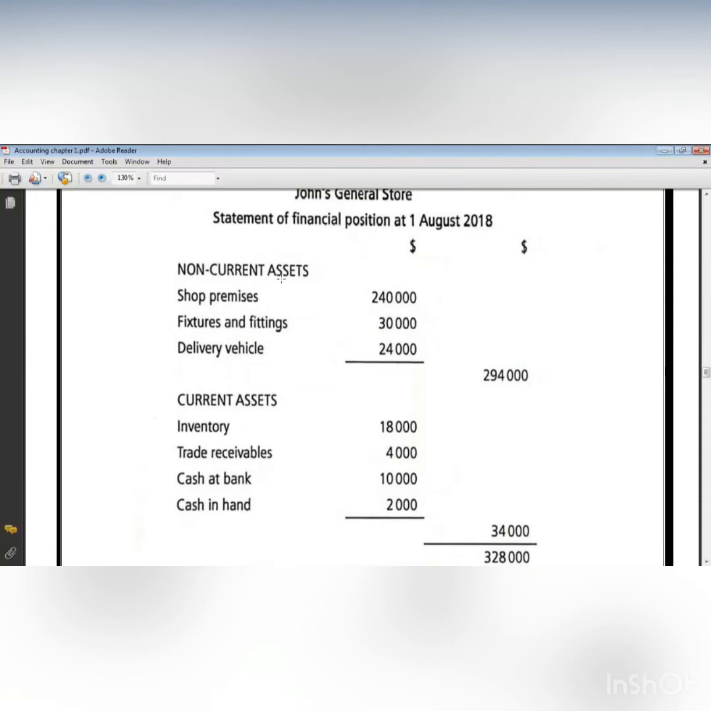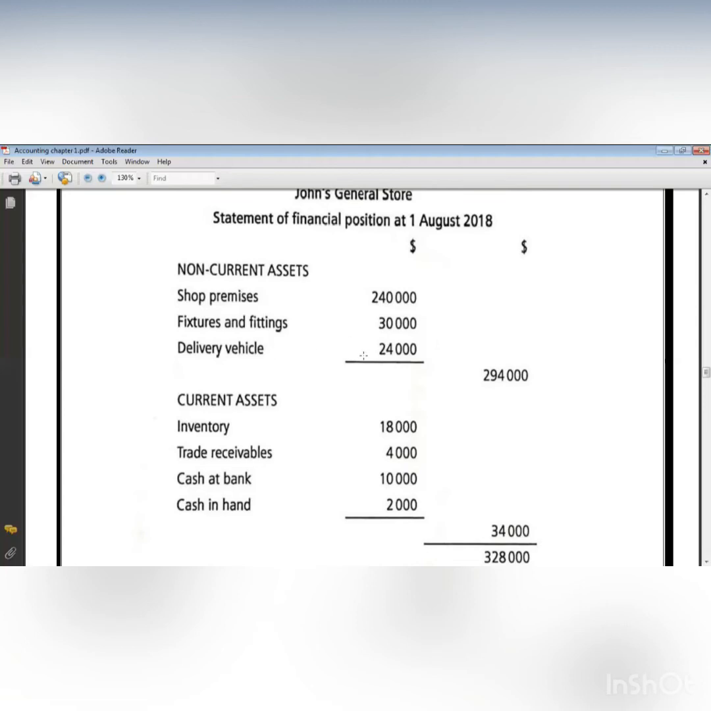But this time, I have 3 columns. The first column is for the name of the account, and another 2 columns. For what, those 2 columns? In the first column, you will write the details of each thing, which means under non-current assets, I have shop premises, the value of it. Fixture and fittings, the value of it. Delivery vehicle, the value of it.